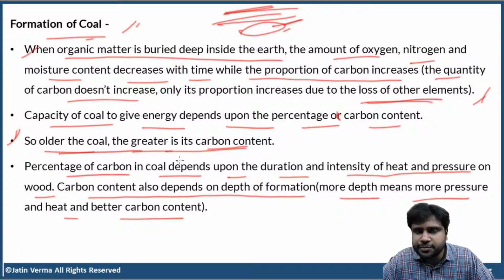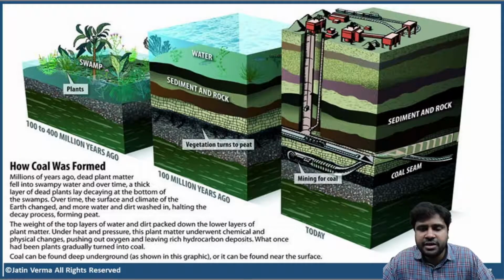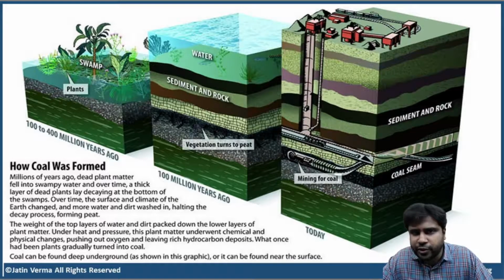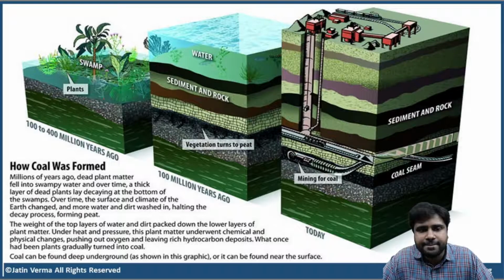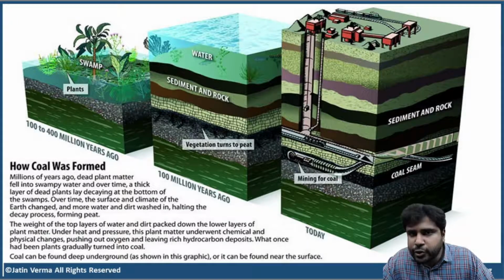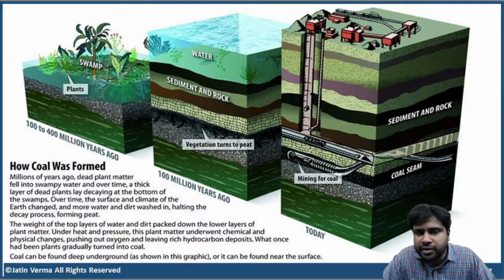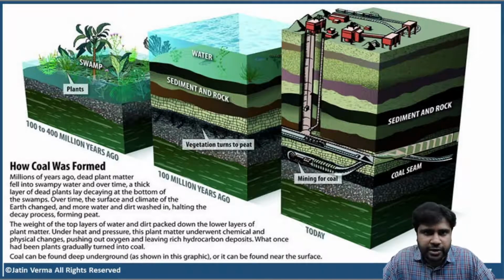So, did you get all these points? Very, very important. Now, just see how the coal formed during the Carboniferous period, or maybe just before the Carboniferous period. The earth used to be covered in huge swamp forests, very huge. We cannot even imagine that. Now, eventually, we know that the earth's surface will be subjected to endogenic and exogenic forces. These endogenic and exogenic forces covered these swamps with a layer of mud and soil.